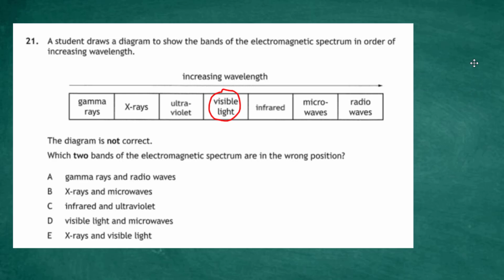So we're looking for ultraviolet and infrared, and we go down the list. Ultraviolet and infrared is going to be answer C. So that will be the answer to that question, answer C. Another way to think of it is visible light. We have the spectrum being violet, indigo, blue, green, yellow, orange and red, and that's in increasing wavelength. Remember, red's a longer wavelength than the violet light. So you must have infrared on that side, and you must have ultraviolet on that side. So those are the two bands which were in the wrong position. Answer 21, C.